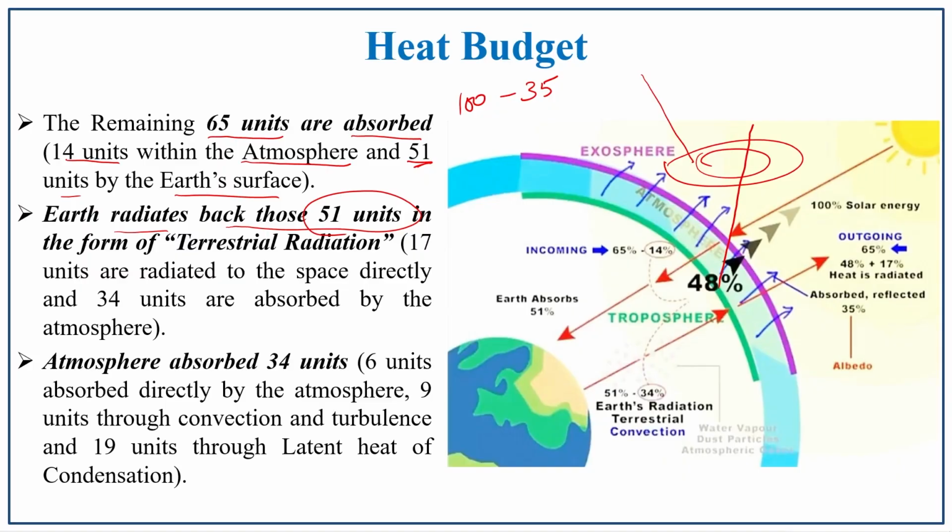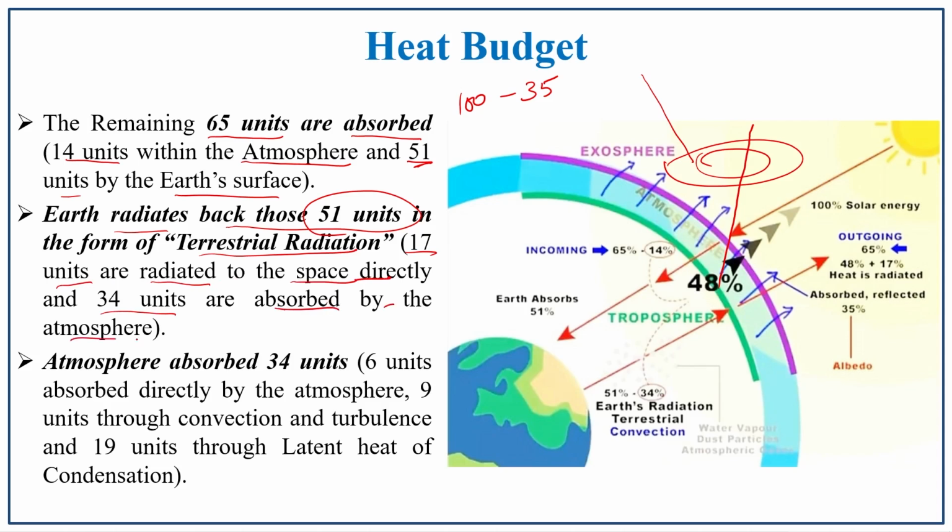Terrestrial radiation means the radiation which is radiated from the earth's surface. Of these 51 units, 17 units are radiated to space directly, and 34 units are absorbed by the atmosphere.